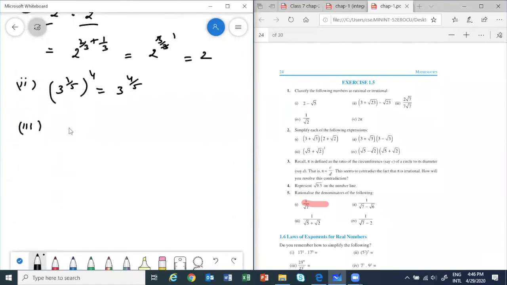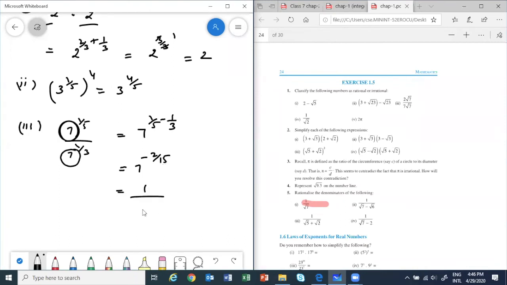Okay, see this one, 7 power 1 by 5 upon 7 power 1 by 3. Now base is same, but they are getting divided. So power exponents will get subtracted. So 7 power minus 2 by 15. Evelyn, solve further. What will happen?